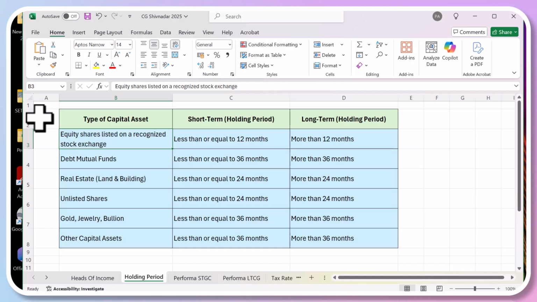For example, if you sell shares within 12 months and you have made profits, you are subject to pay 15% tax. I'm just telling you, but we'll be covering that later on. And if you sell those shares after 12 months, then you have to pay 10% tax, and up to 1 lakh, apart from your basic limit, is exempt from tax. So the first head is equity shares listed on a recognized stock exchange. Here we are talking about shares which are listed on a recognized stock exchange, not shares which are not listed on a stock exchange.